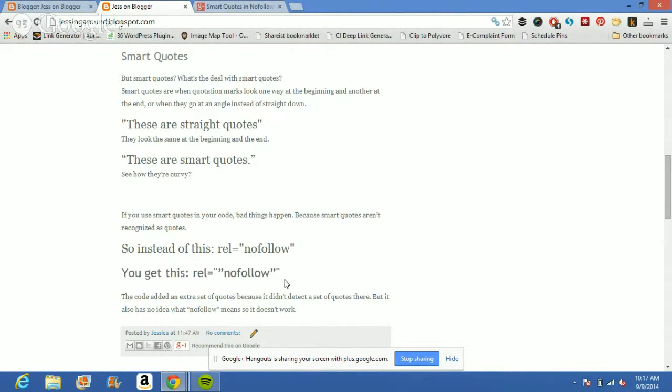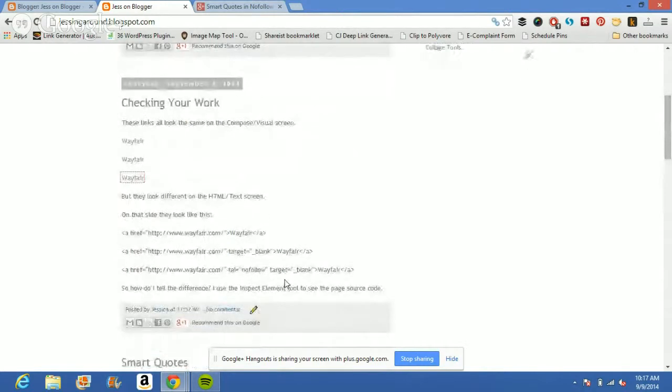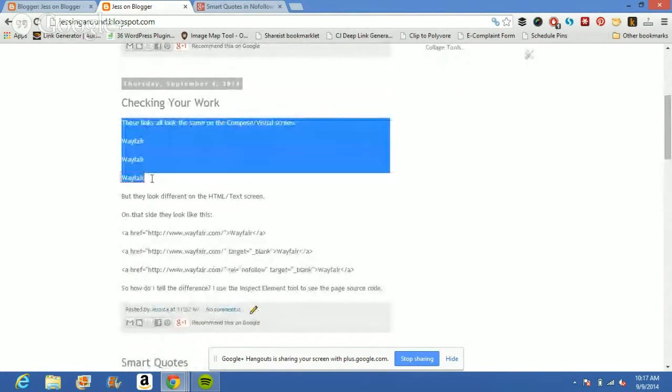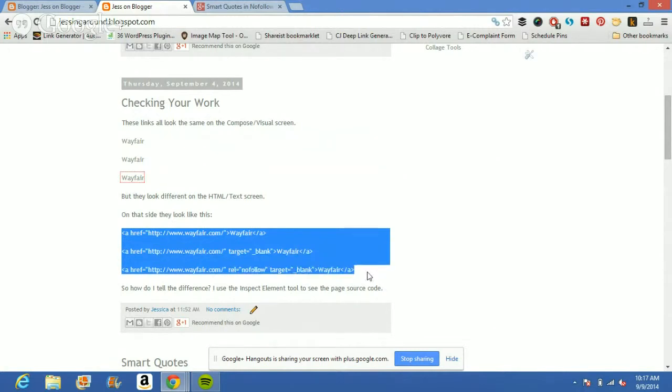How do you know if this has happened to you? Well, there are a few ways to check. Right here, we're looking at 3 links to Wayfair.com. They will generally look the same. Right now, I'm running my nofollow plugin, so you can see that one of them actually has a nofollow. But links look the same on your screen regardless of code. However, these 3 links are coded in these 3 different ways.